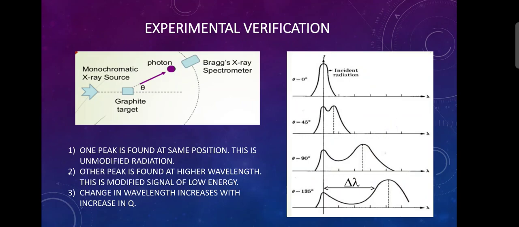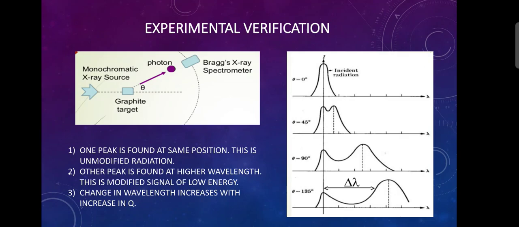Next is experimental verification of Compton effect. Here we can see the experimental view of Compton effect. This is monochromatic X-ray source, which is a molybdenum X-ray tube of wavelength 0.71 Angstrom, and this is graphite target. This is scattered photon, which is making an angle theta with x-axis, and this is Bragg's X-ray spectrometer. A Bragg spectrometer is allowed to freely swing in an arc about the scattering element to catch the scattered photons.